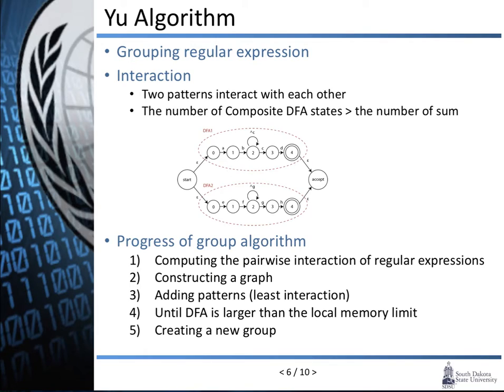First, construct the graph with vertices representing each regular expression and edges for interaction. The algorithm finds the vertex that has the lowest number of edges with the group, then adds it into the group and deletes it from the graph. Repeat this until the group exceeds the memory limitation. If it exceeds, the algorithm creates a new group for other ungrouped regular expressions. Therefore, the engine can obtain more efficient states by converting each pattern into the group.